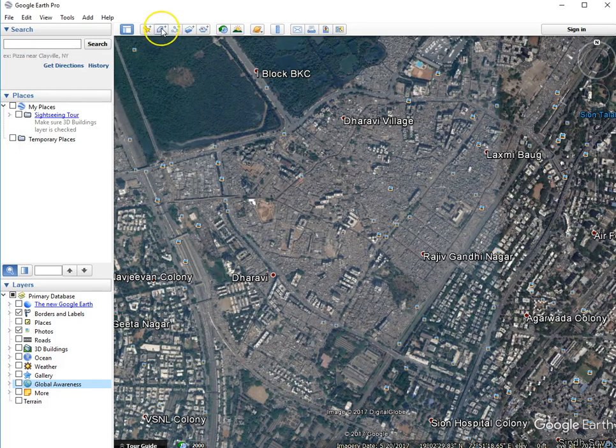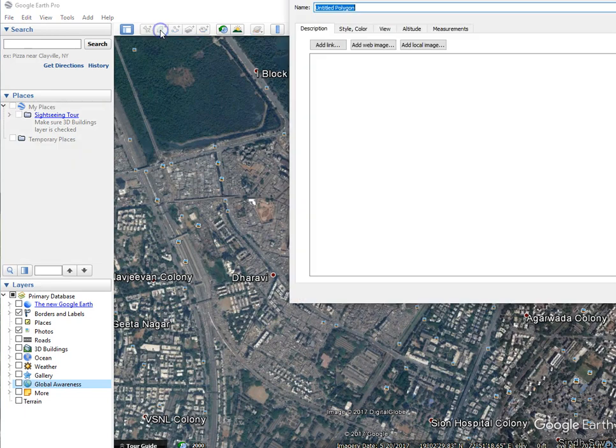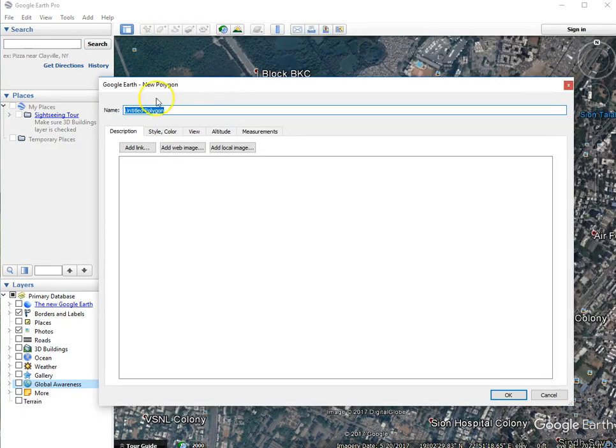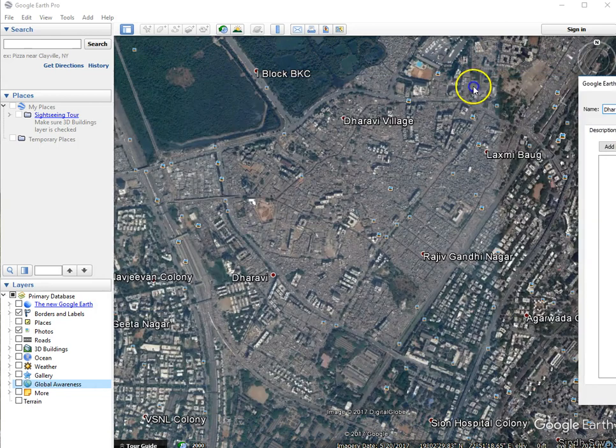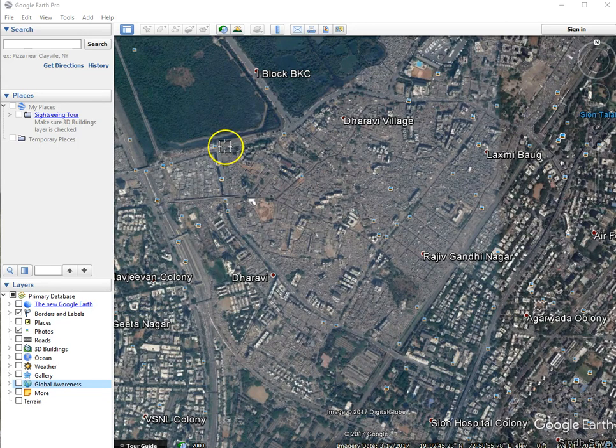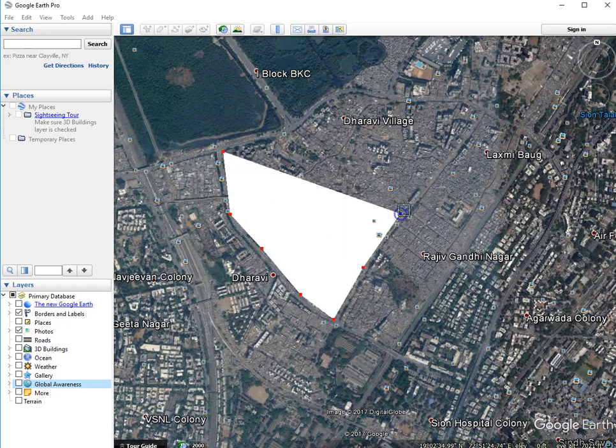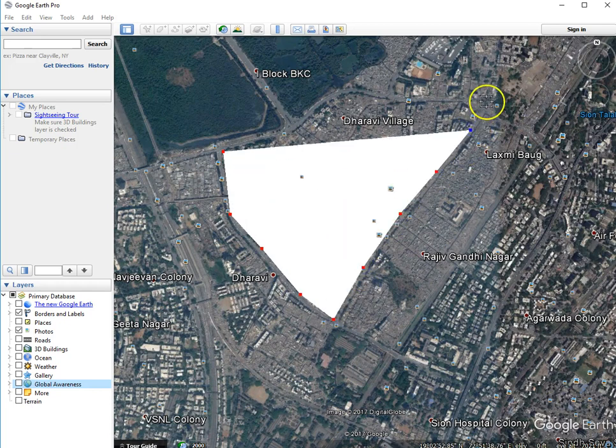The next thing you're going to do is make a polygon. Same thing with the polygon that you did with the measurement tool, except this time the polygon is going to be creating a titled polygon that you'll be able to save as a KML file. So I've called this Dharavi, and I'm going to move this to the side, and then you're going to do the same thing that you did before. You're going to be outlining the area, clicking at it, and again doing a finer job than I'm doing because I'm trying to get this done quickly and keep the video reasonable.